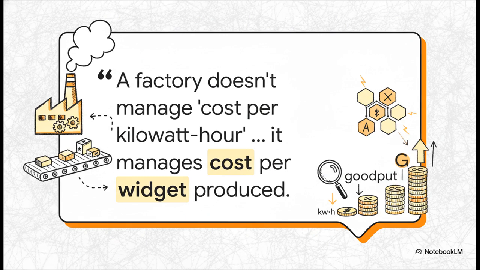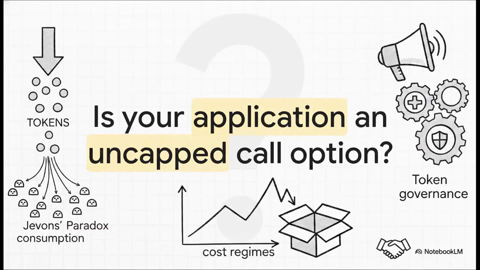The true metric you need to be optimizing for is goodput. That's the cost of tokens produced at the exact quality level your application actually requires. Because think about it, if a cheap model fails 30% of the time and you have to escalate to a human, it might have way worse goodput economics than a model that costs 3 times as much per token. So what does this all mean?